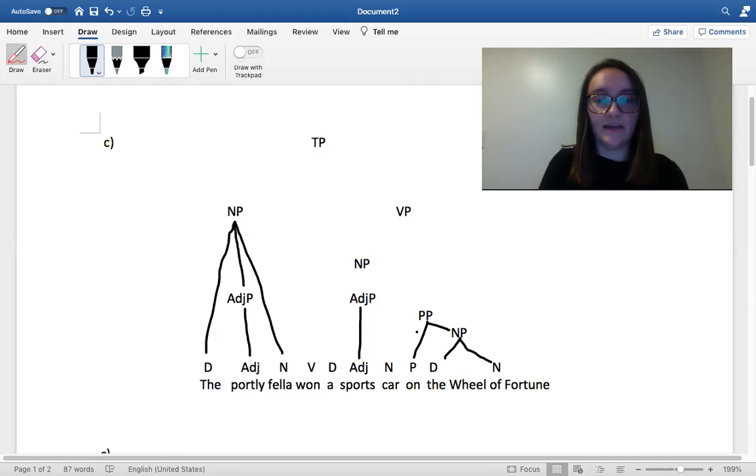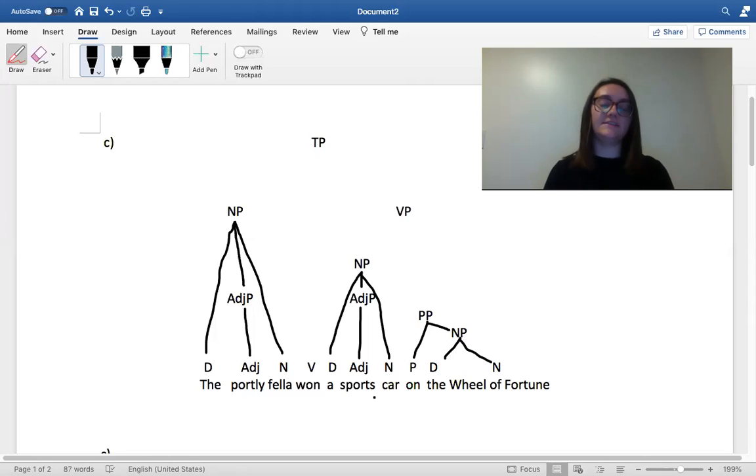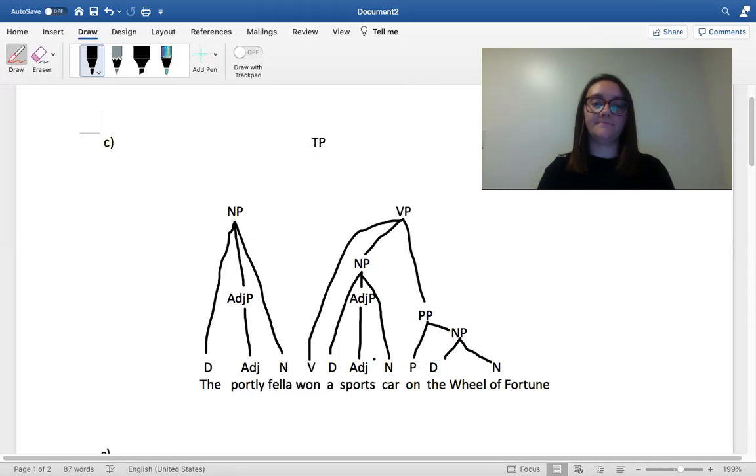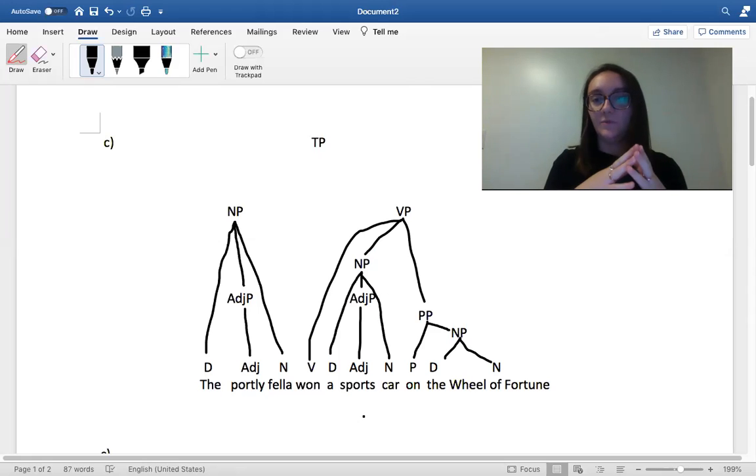But then I put the determiner, the adjectival phrase, I guess, sports and car together in a noun phrase, and I didn't connect them because it seems like if it's saying the portly fellow won a sports car on the Wheel of Fortune, if the preposition is connected to the verb phrase, then it's saying that the portly fella, the subject, won the sports car on the Wheel of Fortune. The Wheel of Fortune is connected to winning.